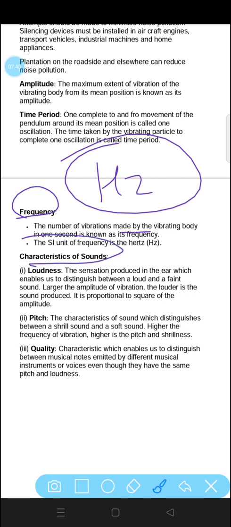Now what are the different characteristics of sound? The different characteristics of sound are loudness, pitch and quality. Loudness is the sensation produced in the ear which enables us to distinguish between a loud and a faint sound. How can we differentiate that? I am speaking in a faint sound or I am speaking in a loud sound. That depends on the loudness. The larger the amplitude, the louder is the sound. It is proportional to the square of amplitude. That means loudness is proportional to the square of amplitude.